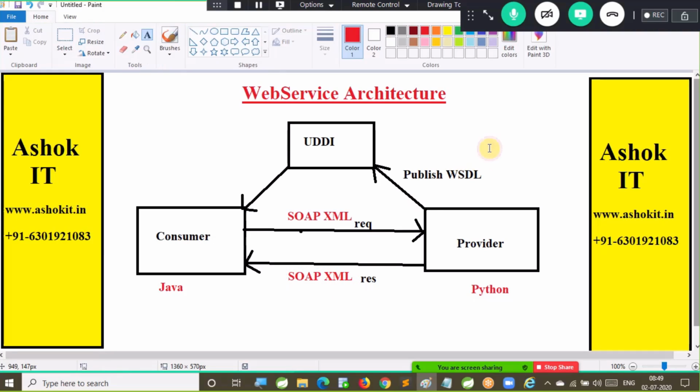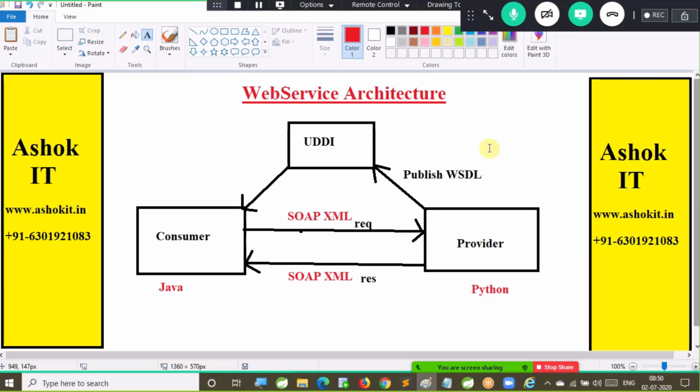Why do we need to use SOAP XML, sir? Why can't I use a text file? Why can't I use an Excel file? Why can't I use a PDF file? They are not platform independent. They are platform dependent. SOAP XML is platform independent. And who told us to use SOAP XML? WSI told that. Who is WSI? That is the organization that supports our interoperability.